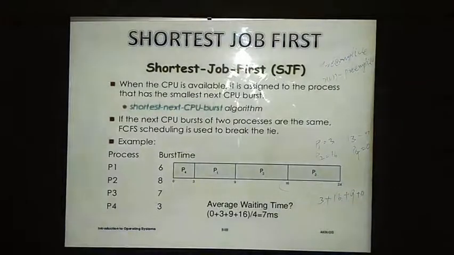The simple formula that you need to remember is FCFS, first come first serve, which means the processes come in sequence and are executed in sequence, and the average waiting time will be high if we have processes with the highest CPU burst cycles. And SJF is the shortest job first algorithm, where we choose the processes which have the smaller CPU burst cycles. In this way we have these two algorithms.